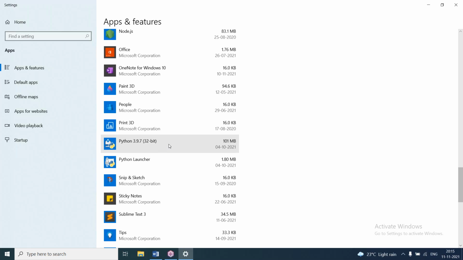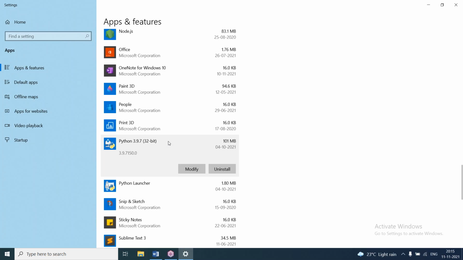Here you can see Python 3.9.7. It is 32-bit. I'm using Windows 10 Professional, which is 64-bit. We can use 64-bit Python also.